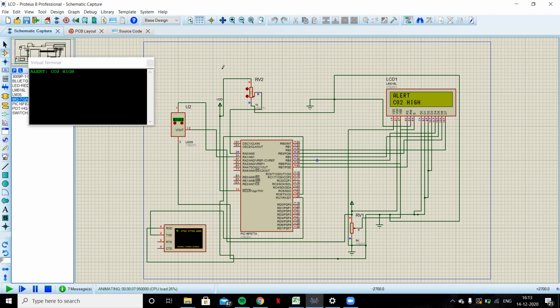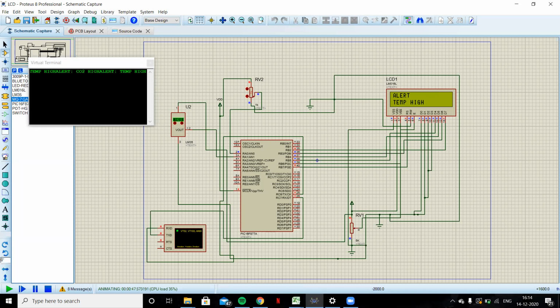We are seeing our output in the terminal, like alert, CO2 high, and the CO2 level also. In case we did this process in hardware, we'd get the alert on the mobile with the help of the Blynk server connected by our Bluetooth module in the mobile. This circuit now shows the output of the carbon dioxide level and the temperature.